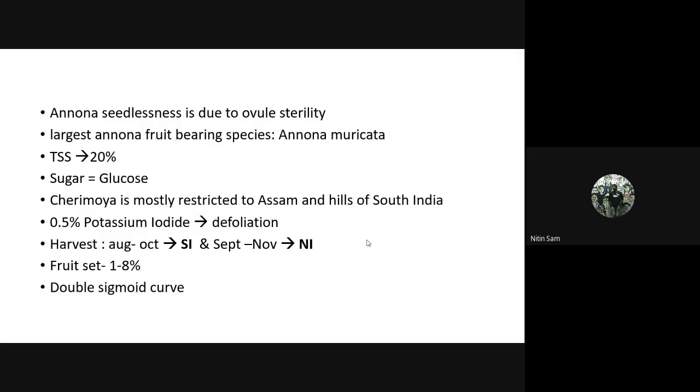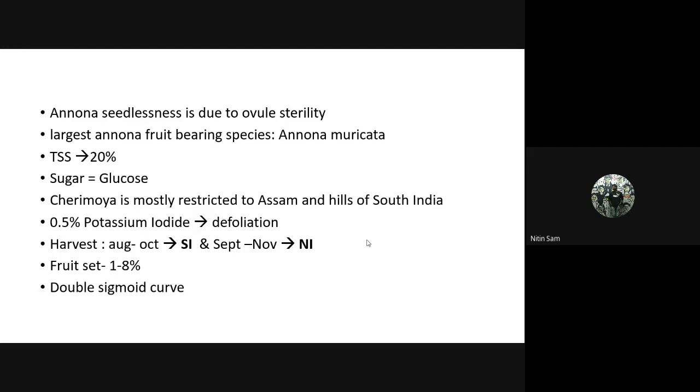For increase in fruiting, pruning and defoliation are done. For defoliation, 0.5% potassium iodide is used. This is a very common question asked in JRF: what is applied for defoliation in Annona? Potassium iodide. It is also useful for defoliation in jasmine, so please note this point as well. Harvesting is done during August to October in South India, whereas in North India it is harvested from September to November. The fruit set is only 1 to 8%.